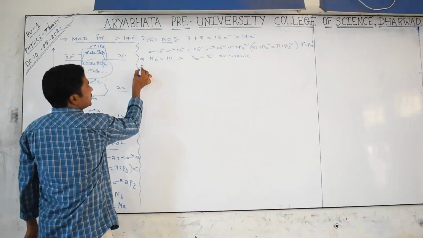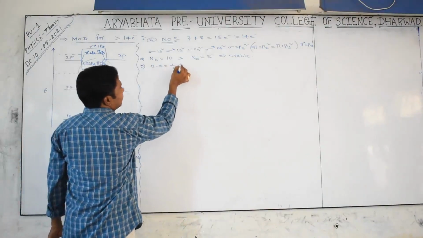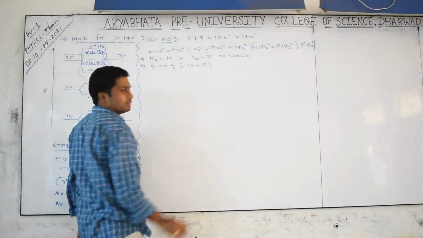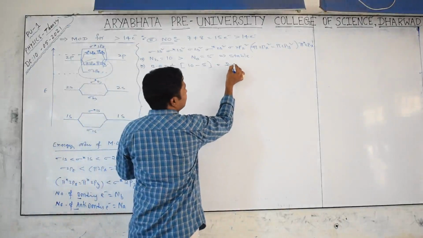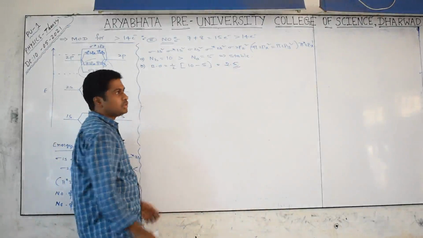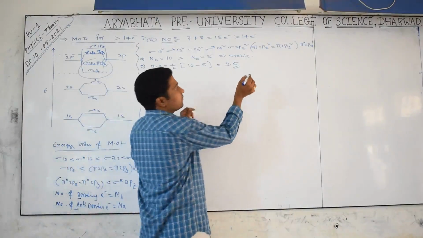Next point we have to discuss, second point, bond order. Listen carefully, it is nothing but half of bonding 10 minus anti-bonding 5. So we are getting 5 by 2, nothing but 2.5. Sir, what is the meaning of 2.5? Generally 1, 2, 3, so fractionals are coming.